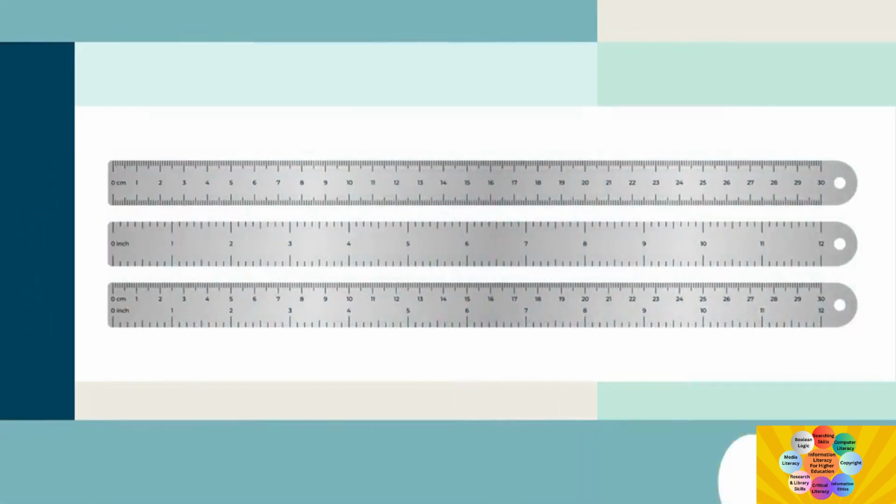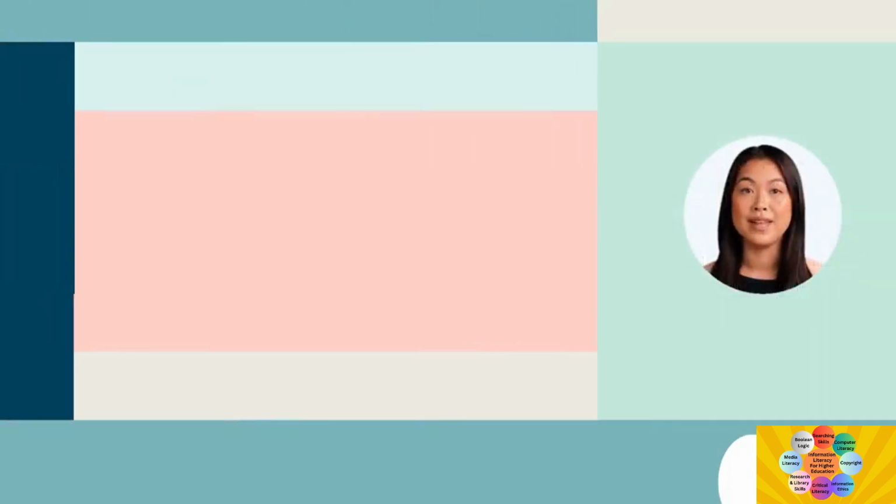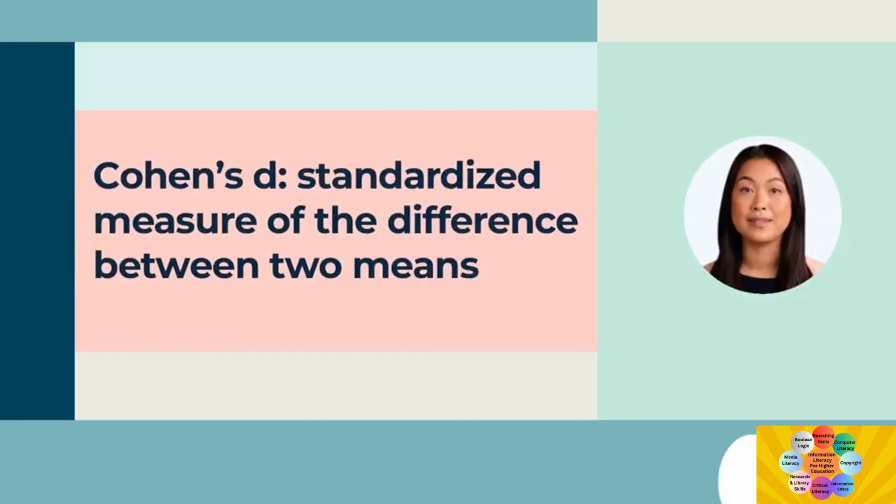In other cases, however, it may be more useful to discuss the size of the difference in standardized units, which simply means that we convert every measure to a single scale. One common standardized measure of effect size is Cohen's d, which measures the distance between two means in standard deviation units. In our example, the unstandardized measure of effect size, 0.75 inches, may be useful for those familiar with basketball and the height of NBA players.